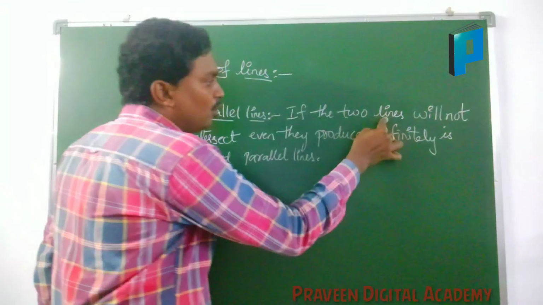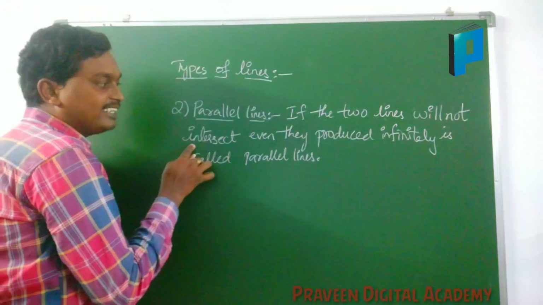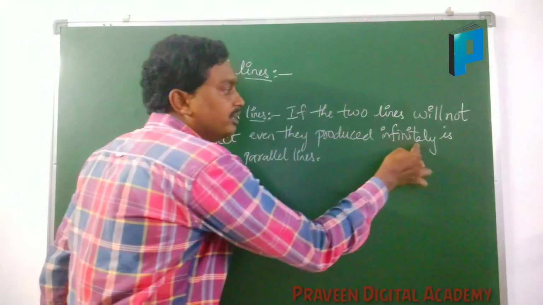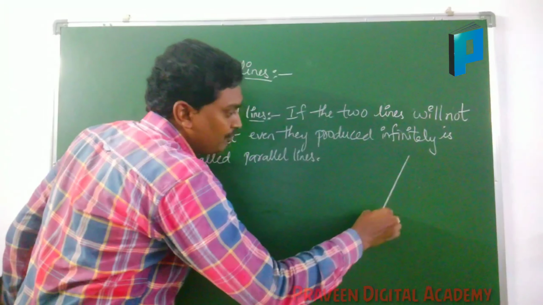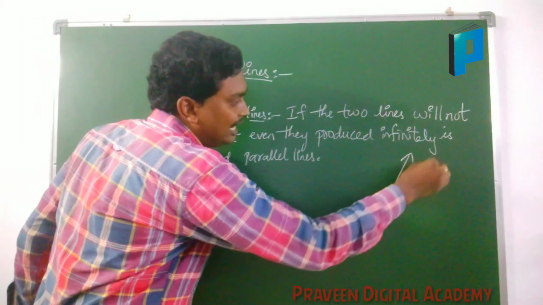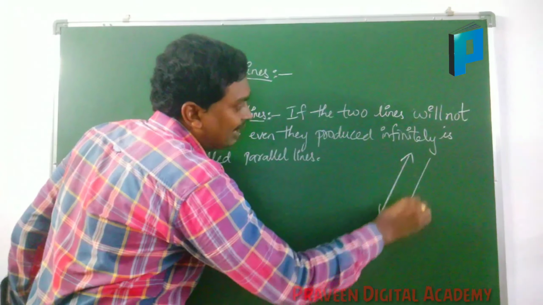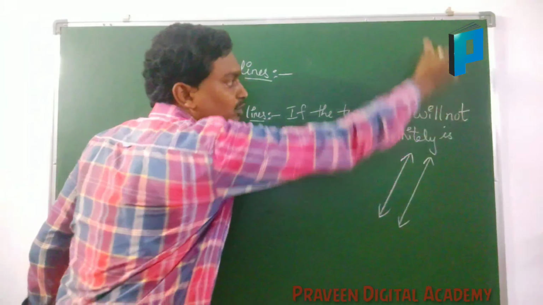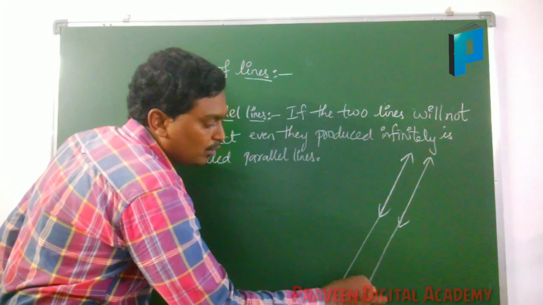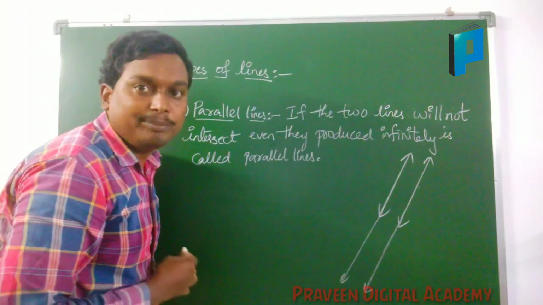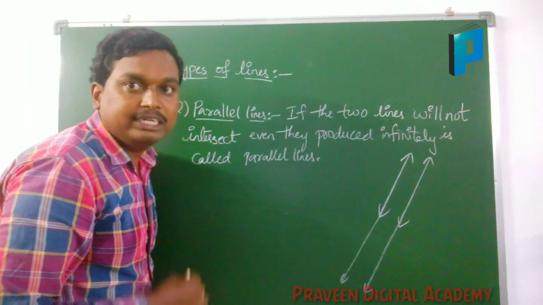If you are having a line like this, and the second line is like this, if you produce these two lines infinitely, they will not meet at any point. Such kinds of lines are known as parallel lines.